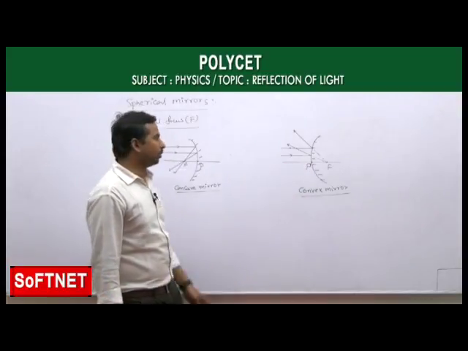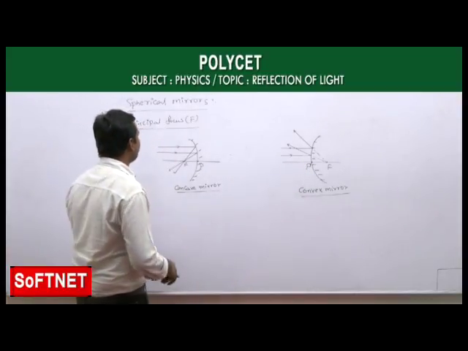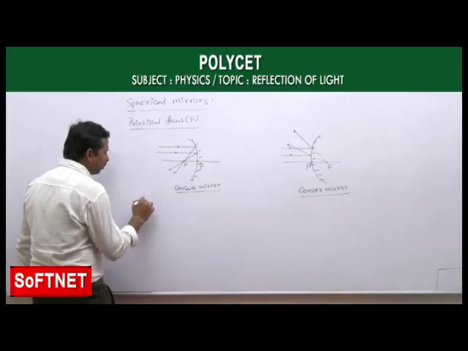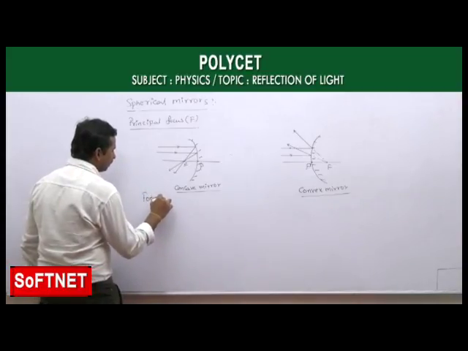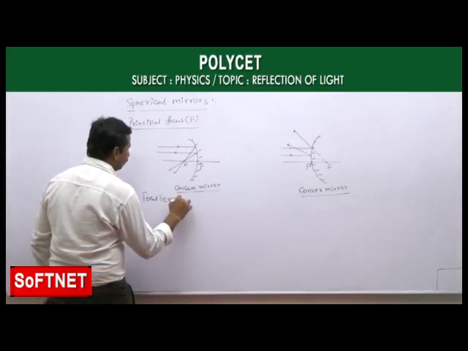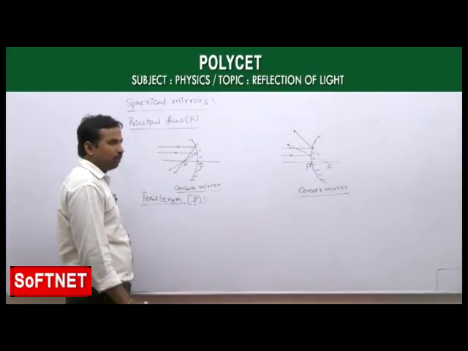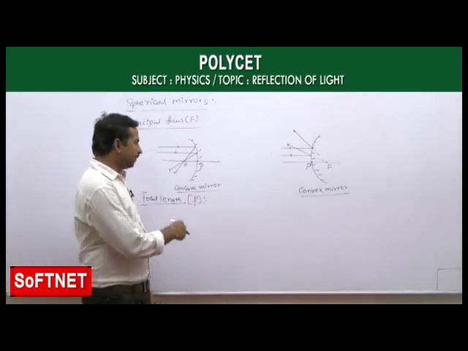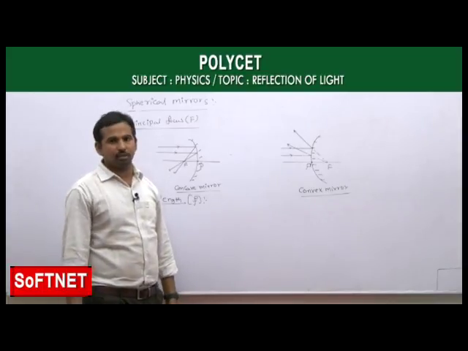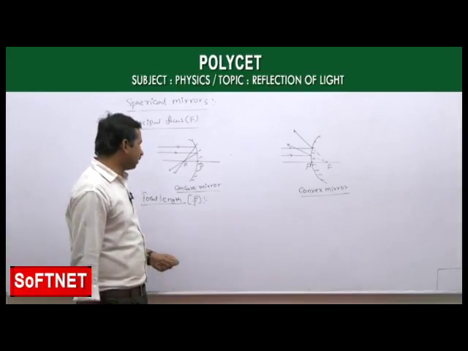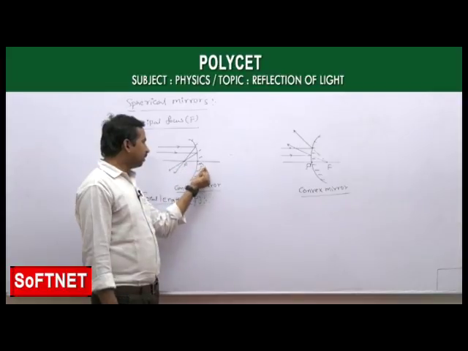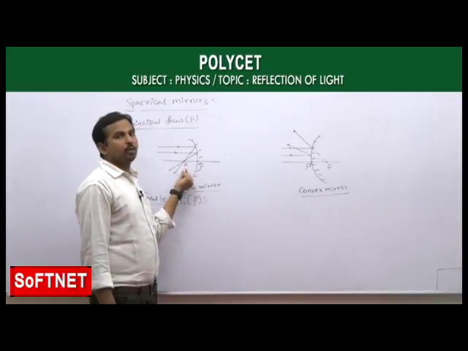Okay, next, after the principal focus, we have the focal length, F. The term itself says length, and length is nothing but distance. Focal length is the distance between the pole and the principal focus.